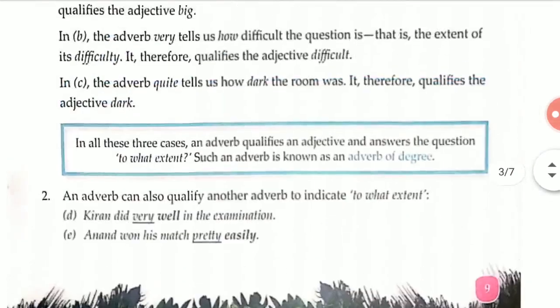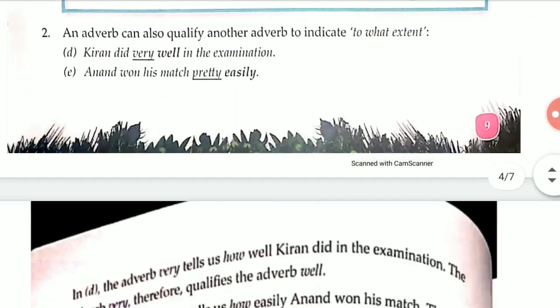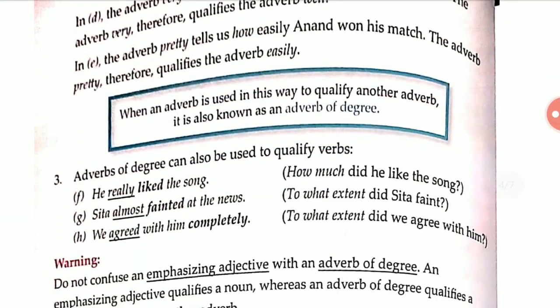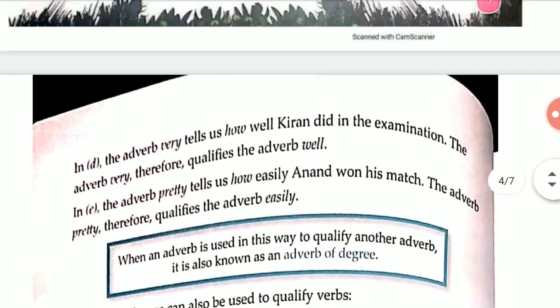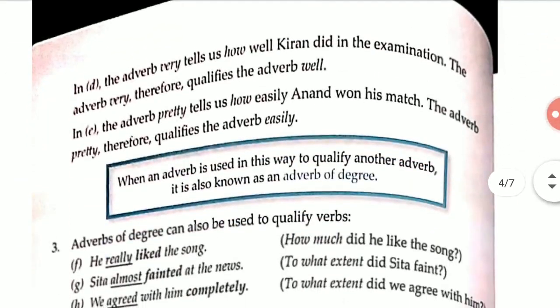You can see, in the first case it qualifies the adjective, and now an adverb is qualifying another adverb. So we'll say, when an adverb is used in this way to qualify another adverb, it is also known as an adverb of degree. Okay. When it qualifies an adjective, or when one adverb is qualifying another adverb, that is said to be an adverb of degree.